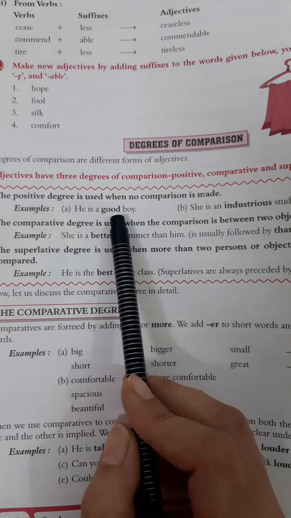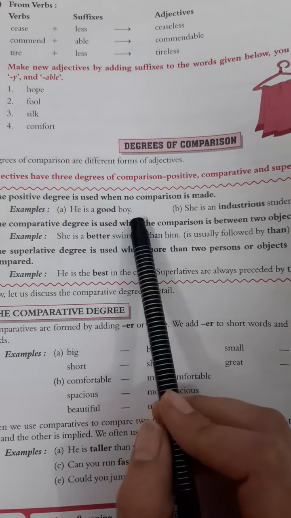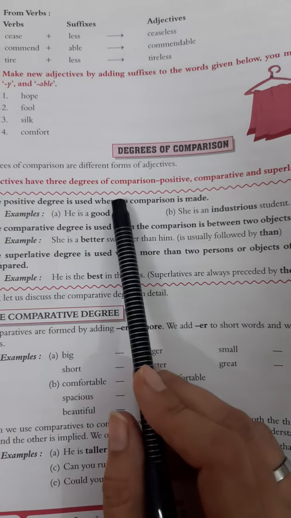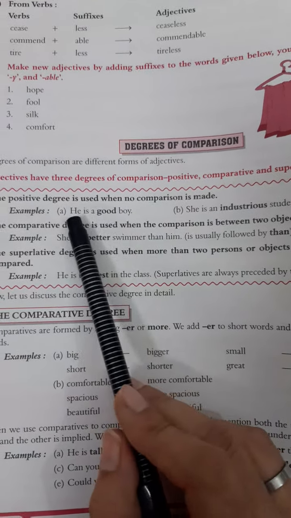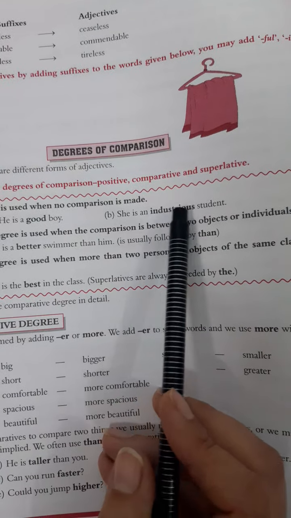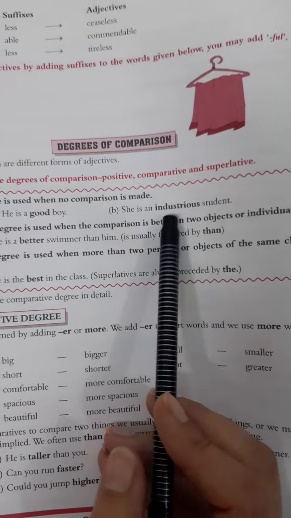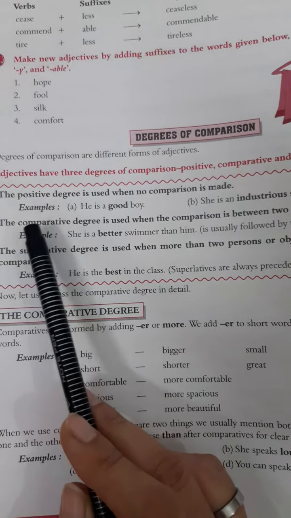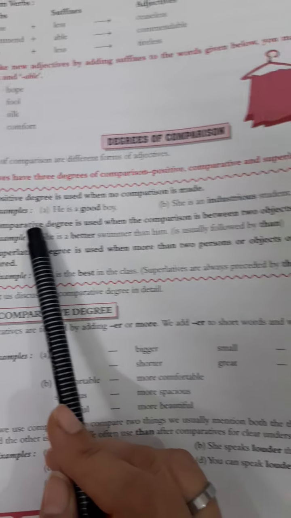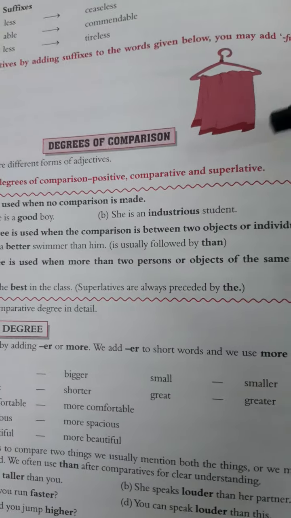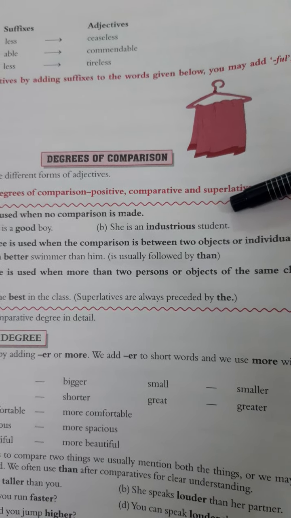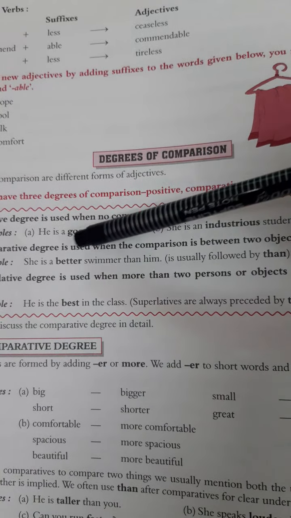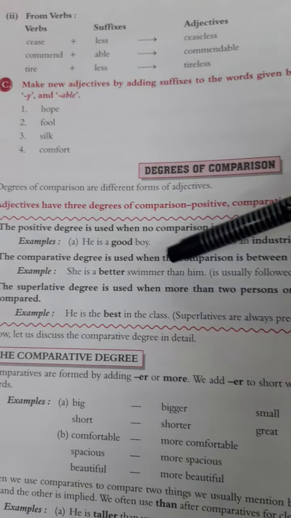He is a good boy. We are not comparing with anyone; we are talking about a single person. He is a good boy. She is an industrious student, a hard-working student. Comparative means comparison between two objects or individuals. Now, she is a better swimmer than him. Here we are comparing between the two.